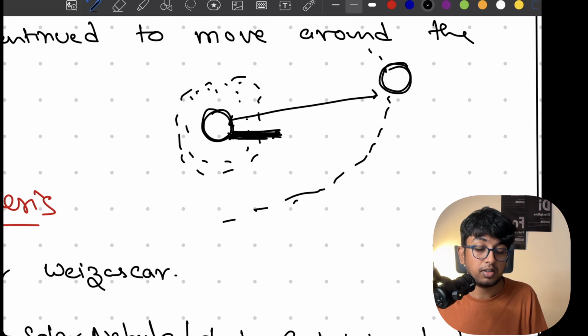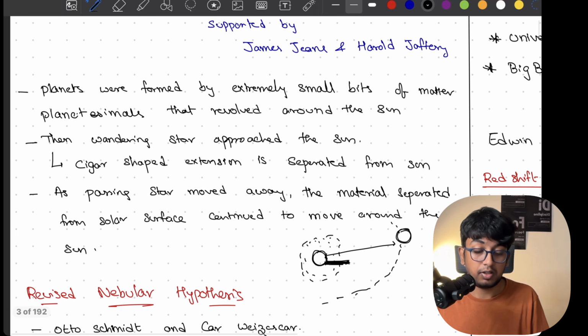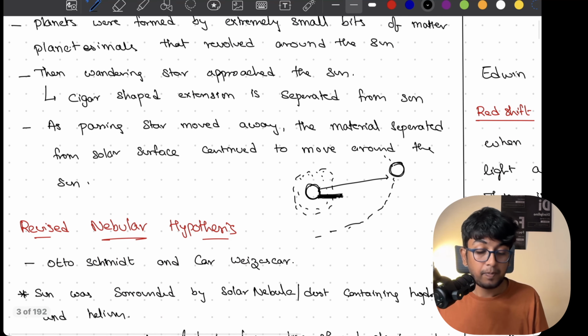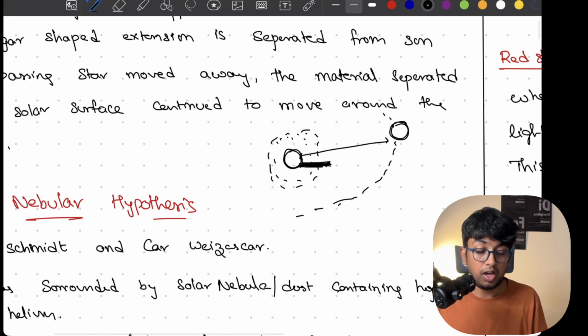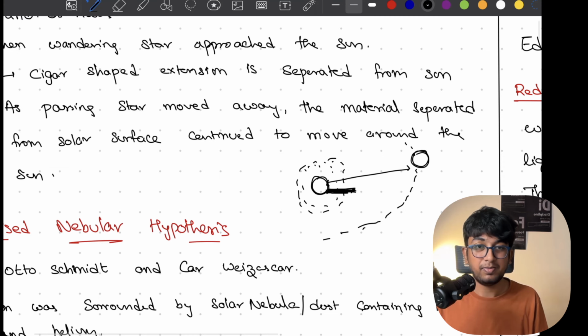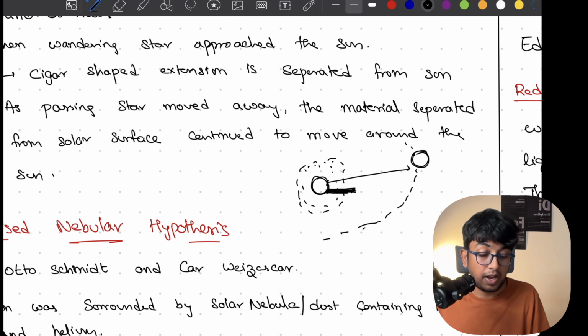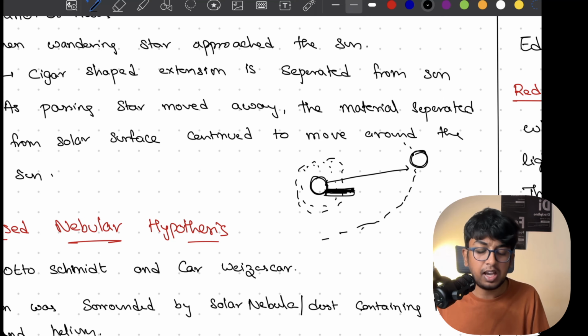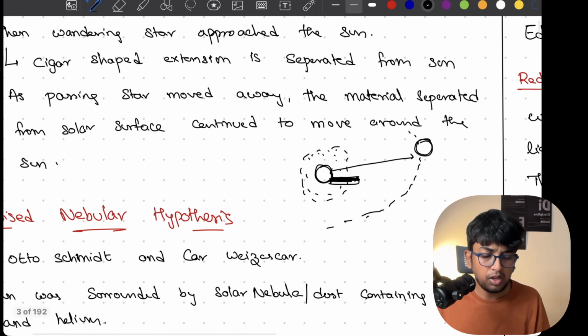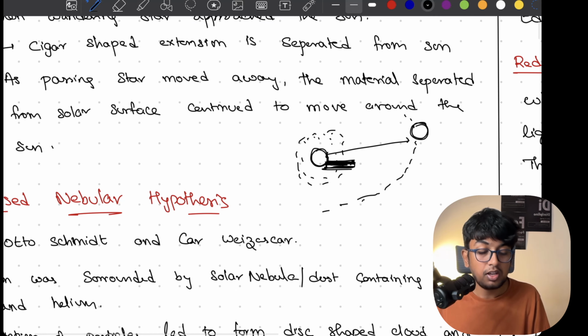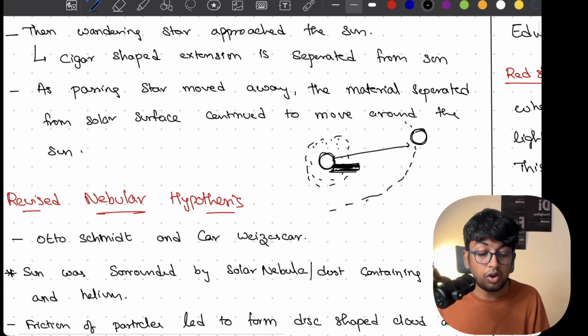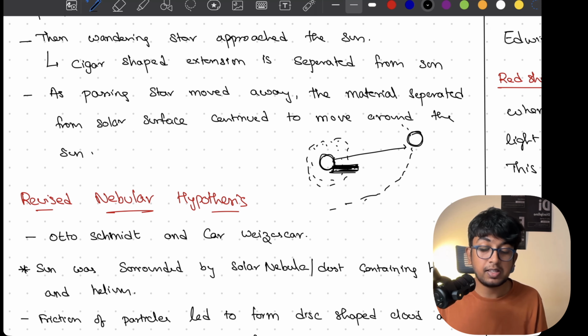Then what happens is, due to gravity between these, a cigar-shaped solar extension, whatever it might be, there is some kind of an outburst. Because of gravity there is some kind of an outburst. Cigar-shaped extension, I was searching for the term. So a cigar-shaped extension came out. This is the material that separated from the solar surface and continued to move around the sun.